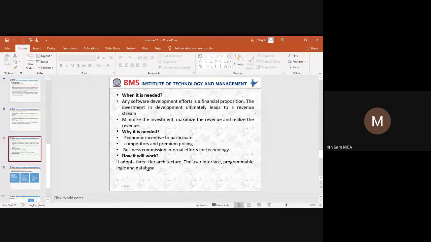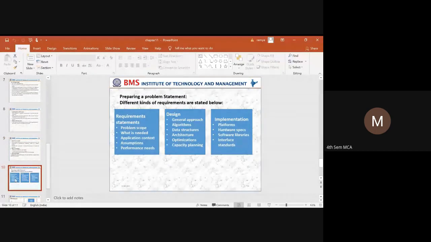In general, I have told we are going to use brainstorming, right? So here, how is the ATM system going to work? It adopts a three-tier architecture. That is, it is a client-server architecture where we have a user interface, programmable logic, and a database. So here the problem statement has been taken care of.